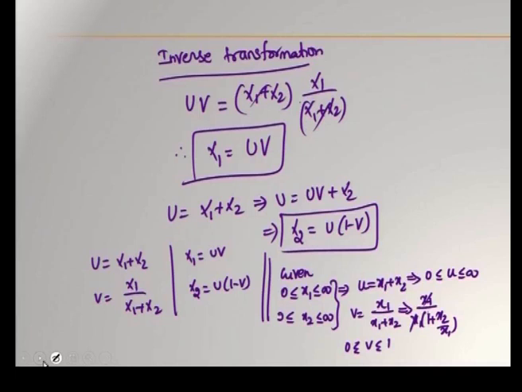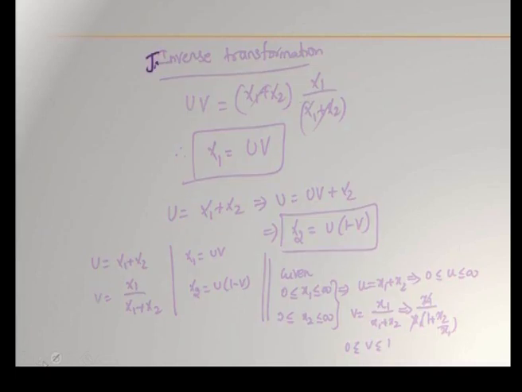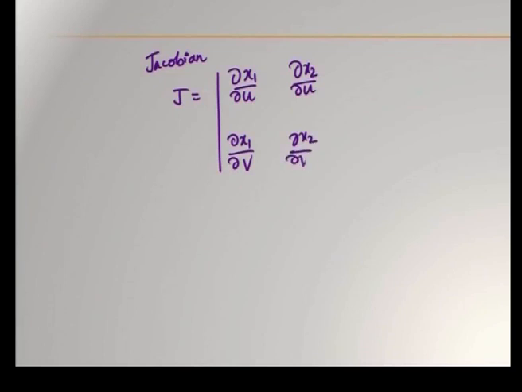Next, the Jacobian we have to find out. Jacobian j is equal to modulus of dou x1 by dou u, dou x1 by dou v, dou x2 by dou u, and dou x2 by dou v.